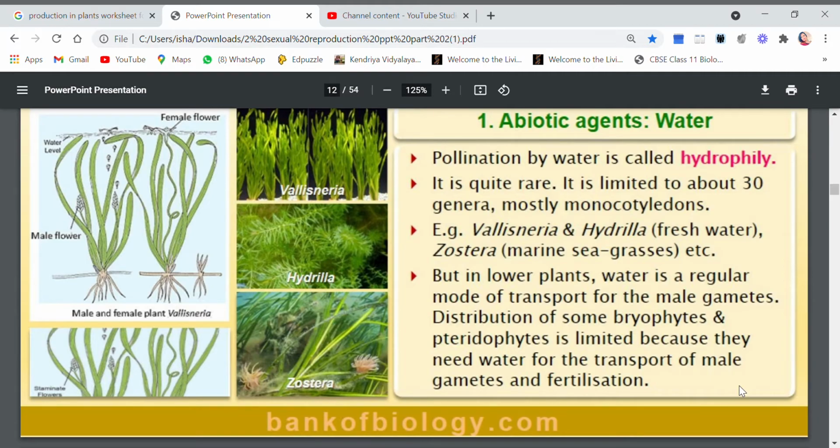Because they depend on water for fertilization, as they need water to transport their male gametes to the female gametes. So they need water as an important factor for fertilization. This is a general thing that we have done in previous classes also.